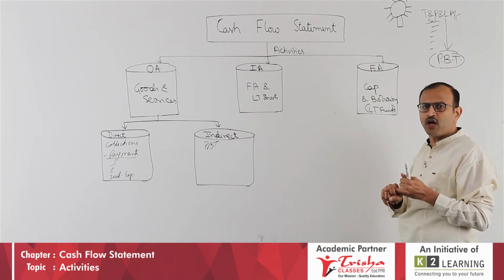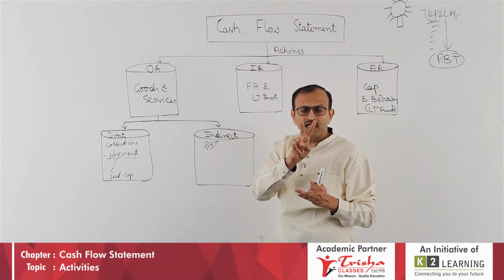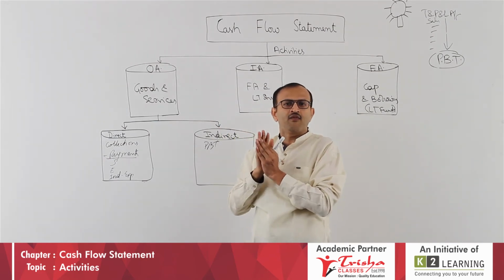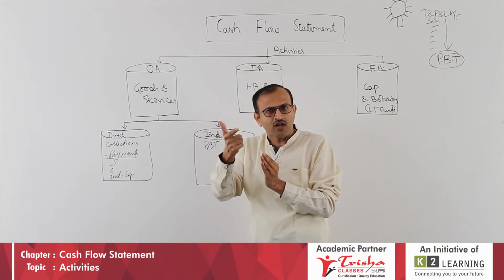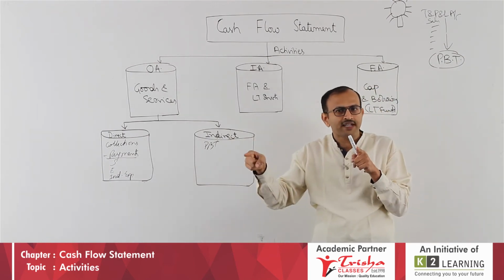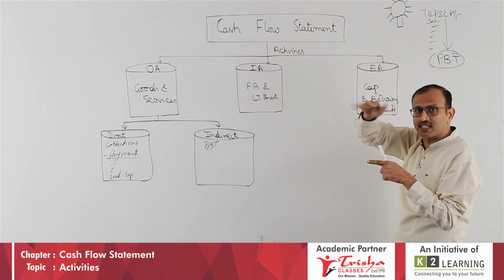What do I want to do? I want to get cash from which activity? Operating activity. Remember, two words are there: cash and from operating activity. What the indirect method tells you is cancel non-operating, cancel non-cash. I want cash from operating activity. There can be non-cash items like depreciation; cancel it.